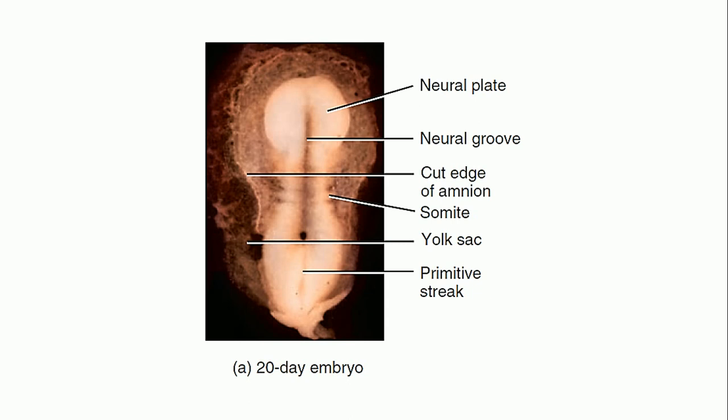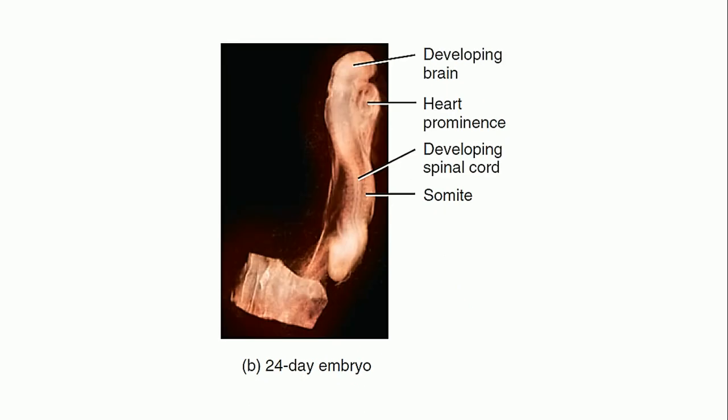This is a 20-day embryo. As you can see here, the neural plate and neural groove have formed. Somites have developed and there is a yolk sac which has developed over here. This is a 24-day embryo. As you can see, the brain is developing, the heart is developing, and the spinal cord is also visible over here.